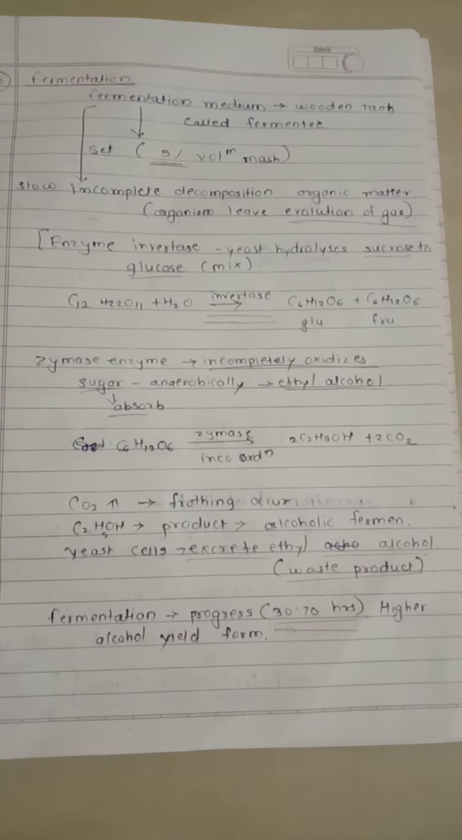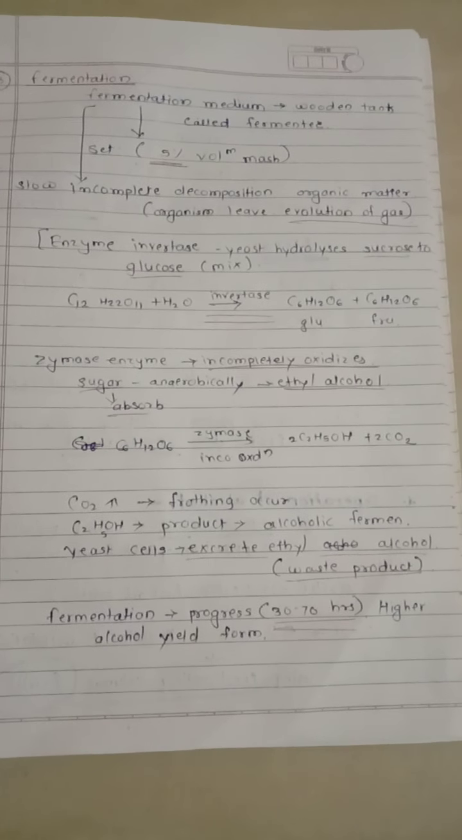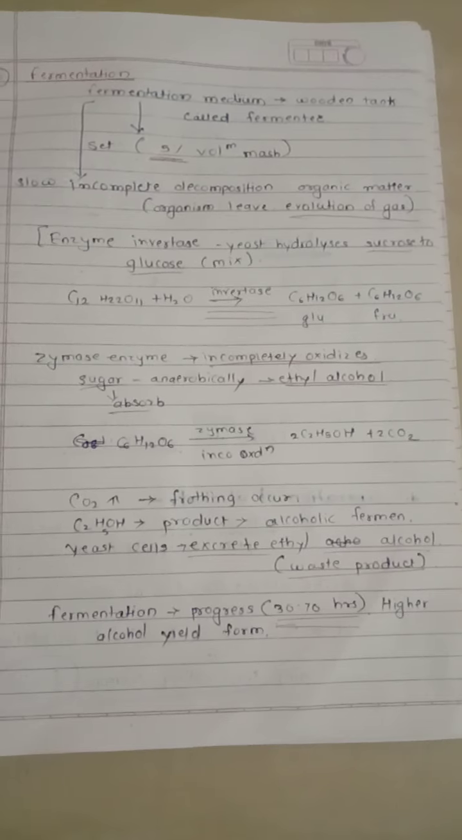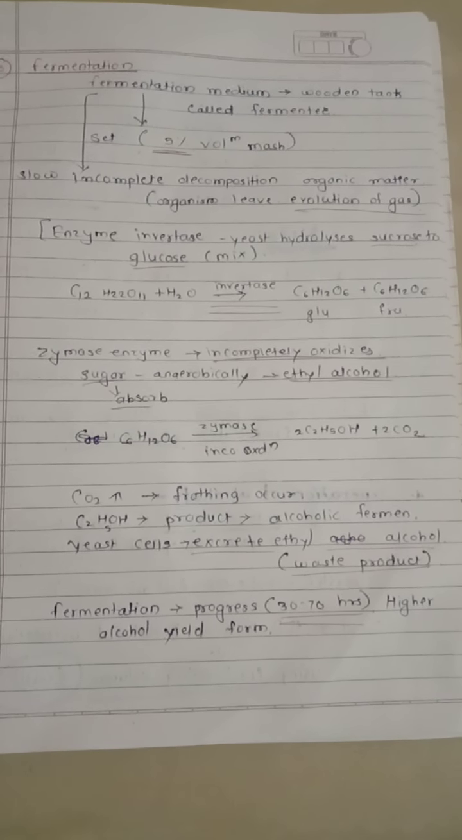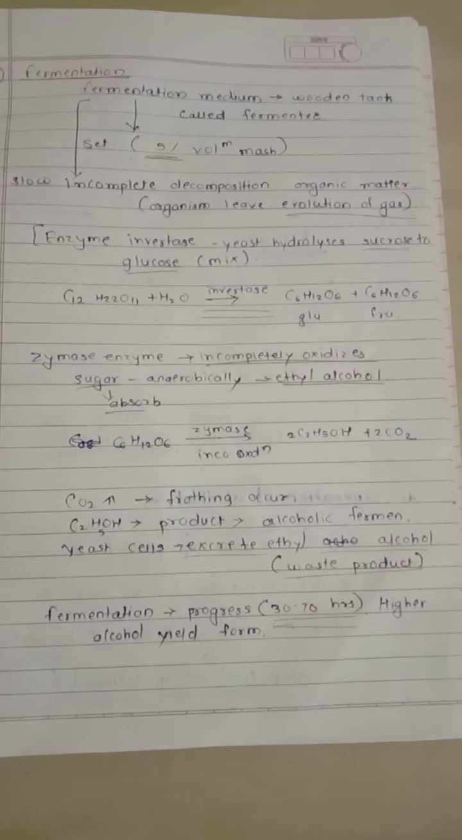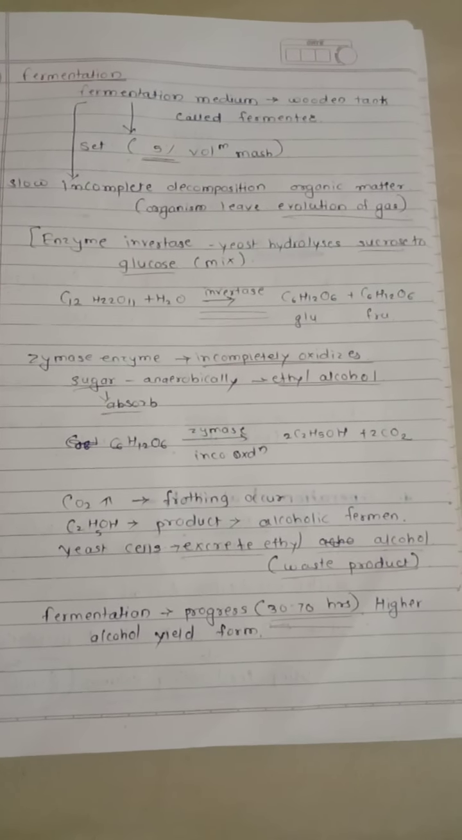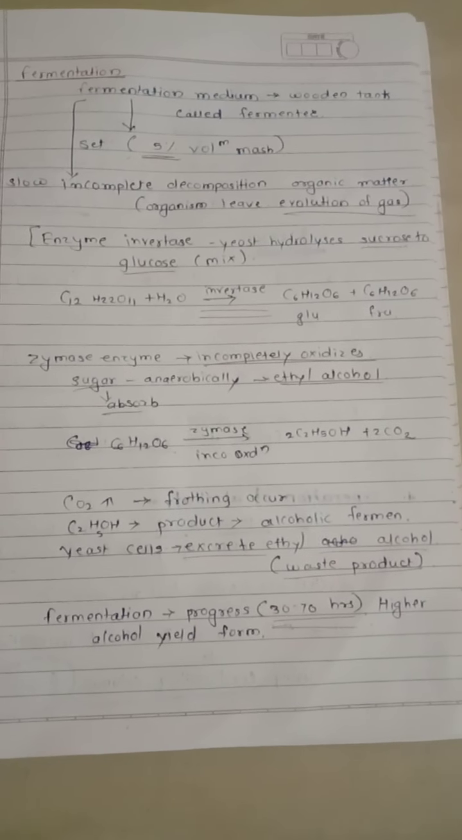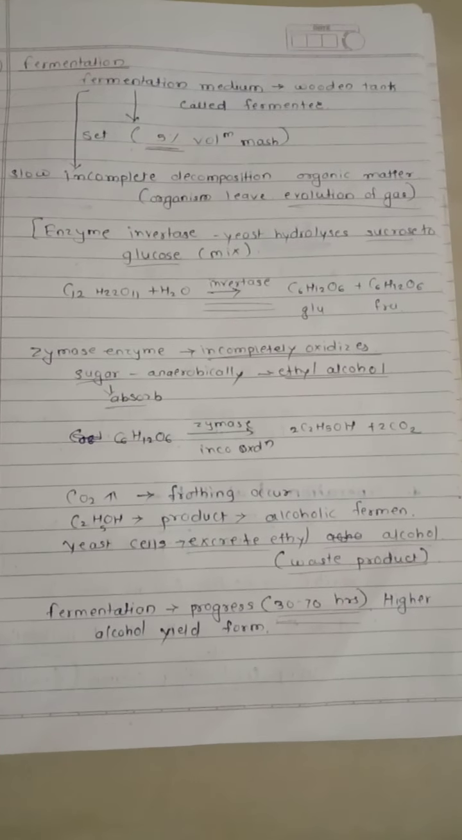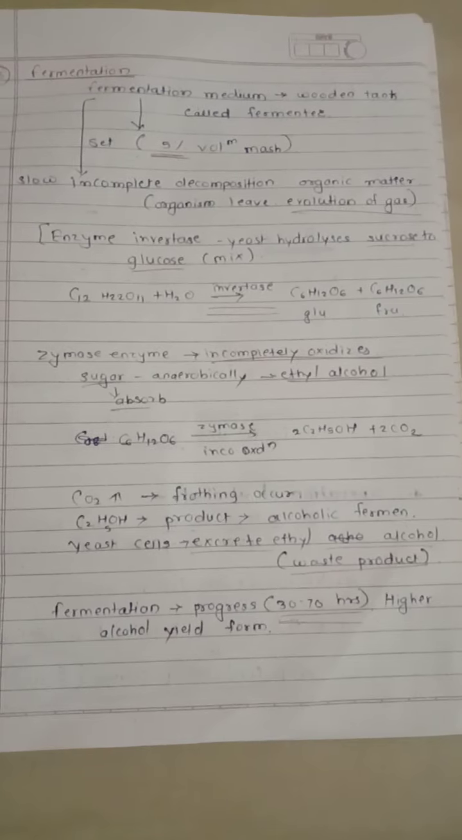See, the reaction is shown. C12H22O11 plus H2O, that is hydrolysis. See the condition on the arrow, that is invertase, and we get a mixture of glucose plus fructose, that is C6H12O6 plus C6H12O6. It is a process of the enzyme invertase.